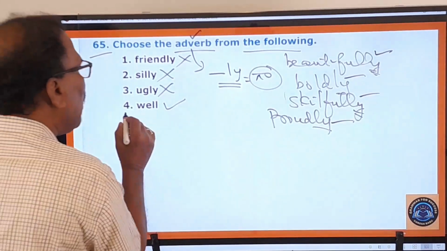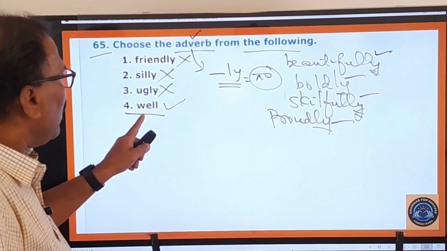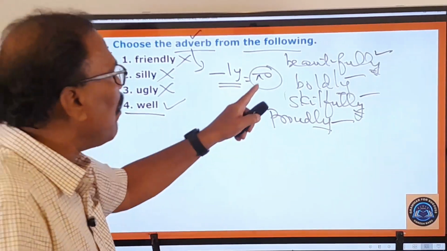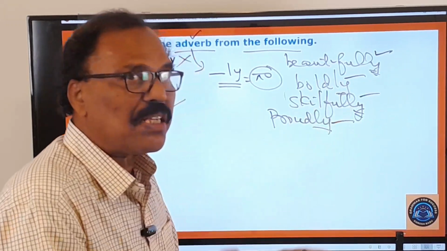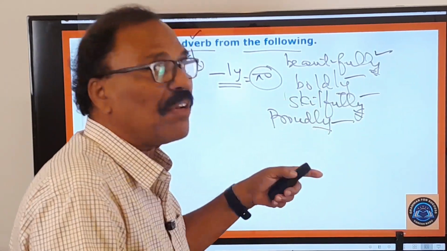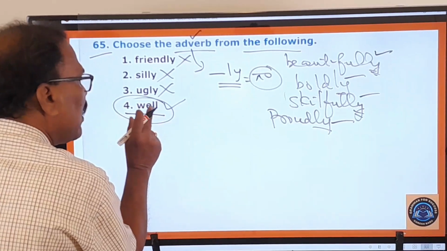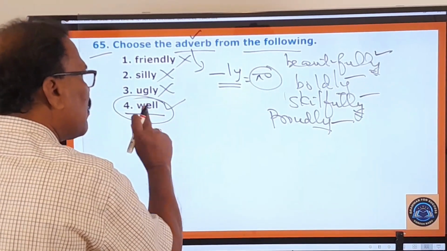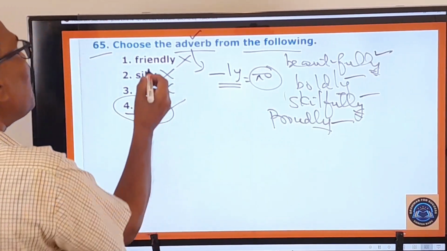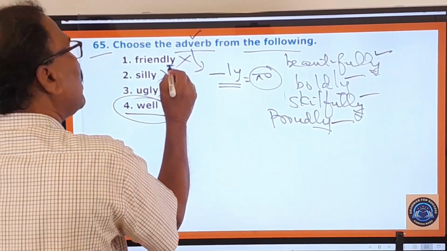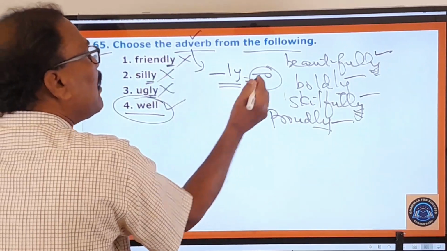For example, here well is there. The meaning of this is well means baga. Though there is no ly, it is giving you the meaning of this ga. Beautifully, andamuga, boldly, dhairyamuga, skillfully, chakachakyamuga, proudly, garvamuga. So the same ga you can find in this when you take the Telugu meaning of this. Well means baguga, baga. But here friendly, this is ending in ly, this is ending in ly, this is ending in ly. But they don't convey this kind of meaning.